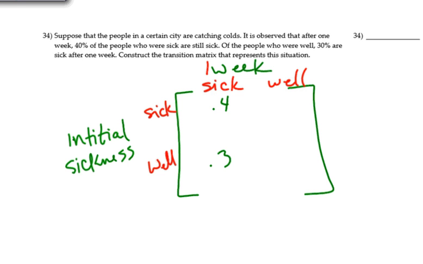Each row has to add up to 1. So sick then well would be 0.6, and well then well would be 0.7. And that would be it. That's your transition matrix.